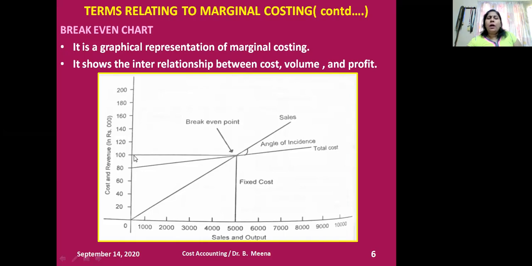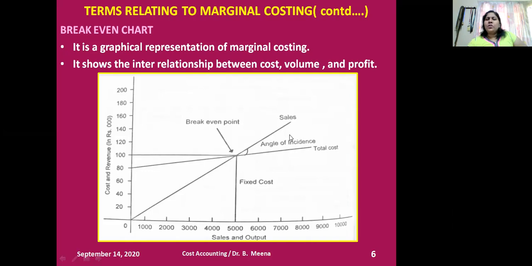What is my total cost? 10,000. So at this point, my total cost is also 10,000, and revenue is also 10,000. At the activity level of 5,000 units, look at the pointer, my total cost is equal to total revenue. That is the break-even point. And this zone will be the loss zone.